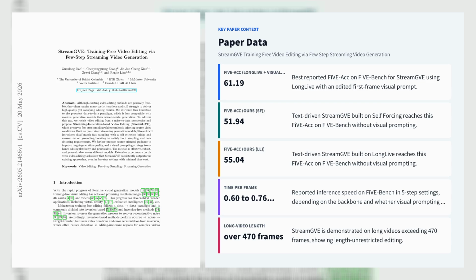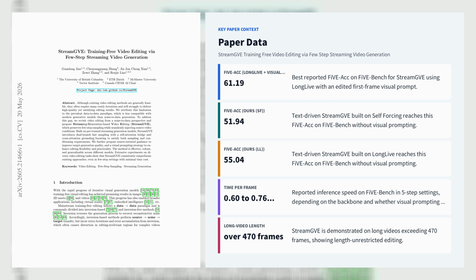Let's explore the third paper, StreamGVE: Training-Free Video Editing via Few-Step Streaming Video Generation. StreamGVE reframes training-free video editing as source-conditioned noise-to-data streaming generation, instead of the usual data-to-data inversion pipeline that needs many iterations and accumulates error. Built on pre-trained autoregressive streaming generators such as Self-Forcing and LongLive, it performs dual-branch few-step sampling. The source video and target video are denoised in parallel under shared noise, then a self-attention bridge blends queries and keys to preserve structure, motion, and background while still allowing semantic change.